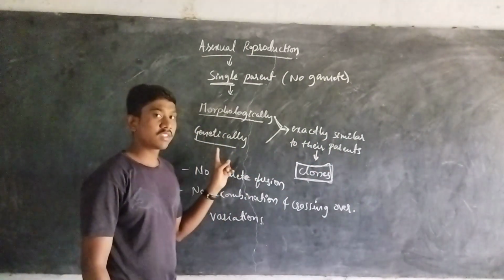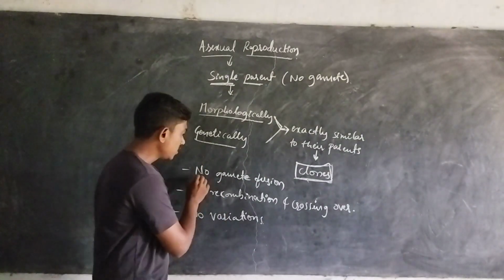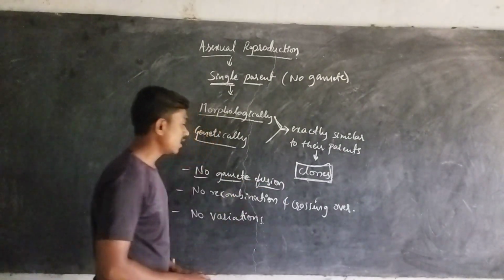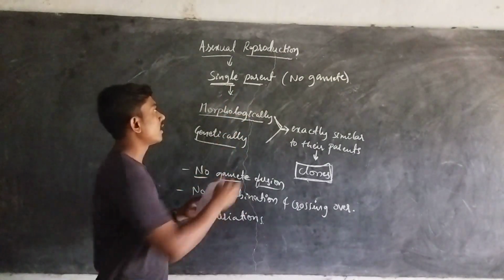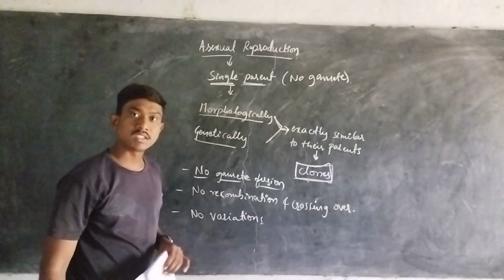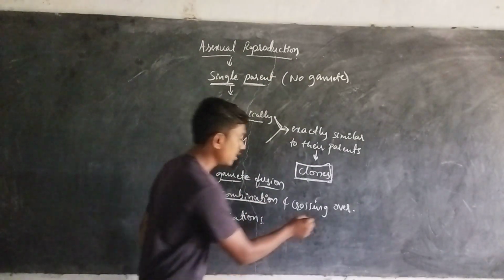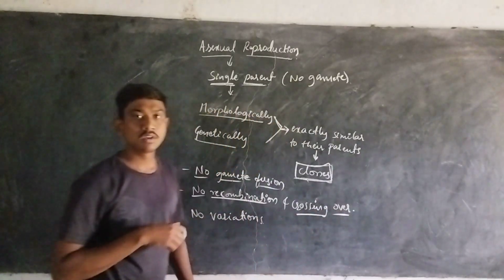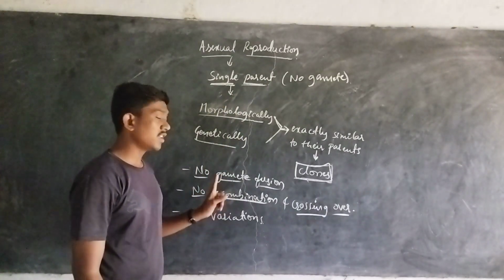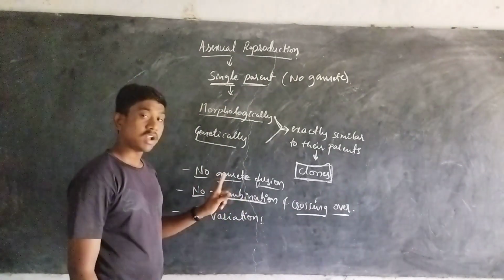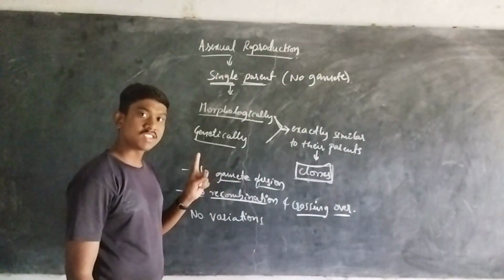The most important thing we observe is that in asexual reproduction, there is no formation of gametes and no fusion of gametes. Why? Because only a single parent is involved in asexual reproduction, and there is no recombination and no crossing over. This is also very important. With only a single parent, there is no chance of fusion of gametes, and there is not even formation of gametes. Only the single parent is involved.